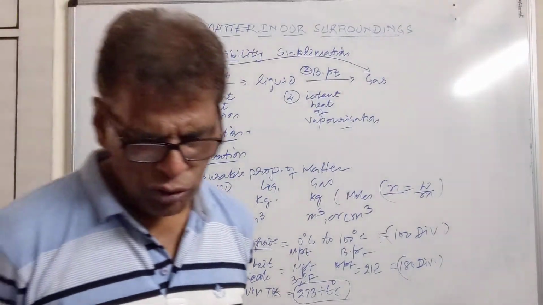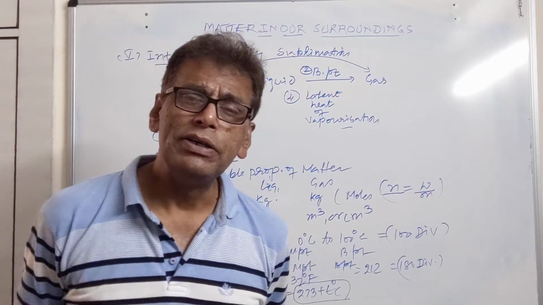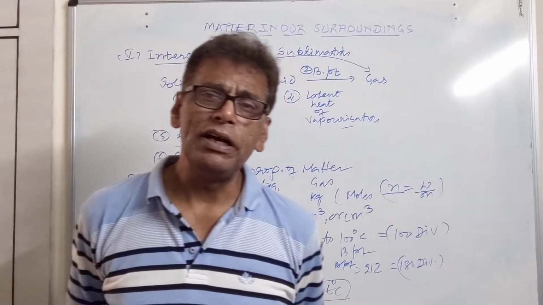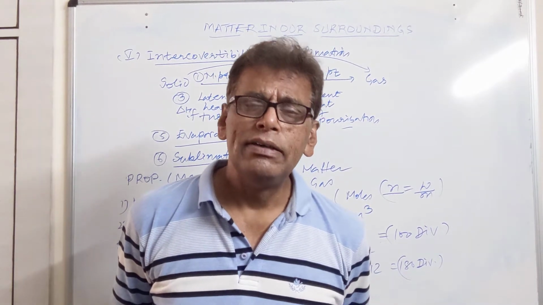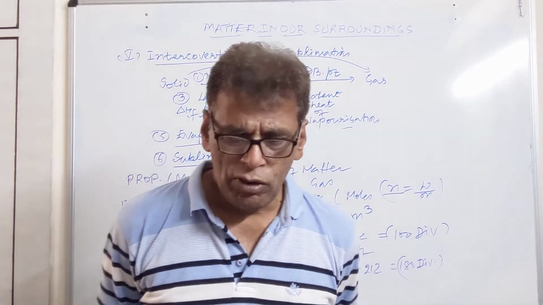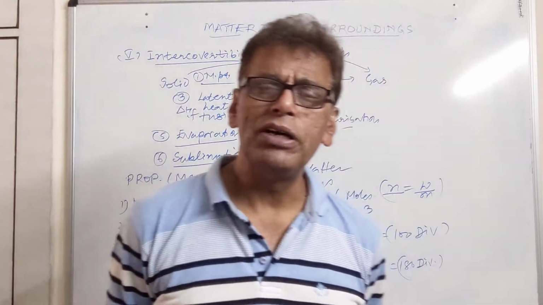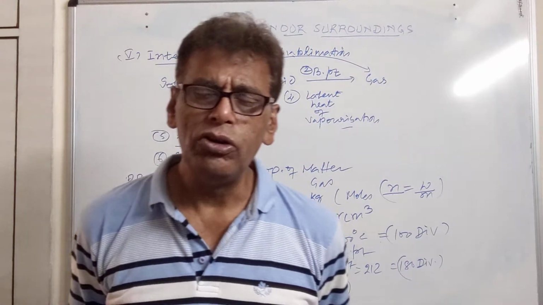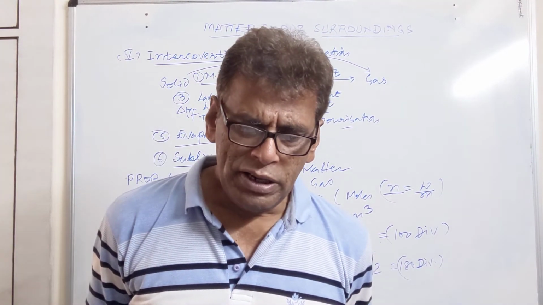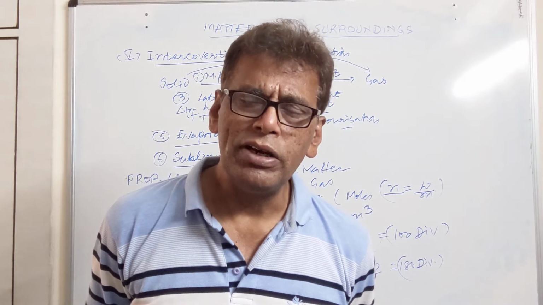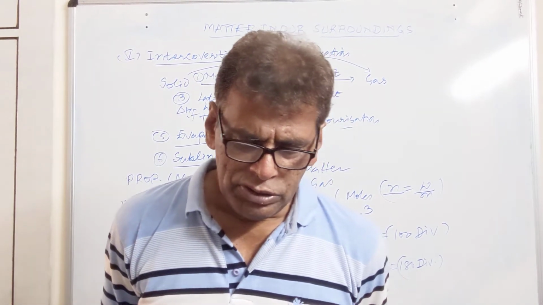Then we have a few more properties. What is the freezing point of water? It is 0 degree centigrade or 273 Kelvin. Then water boils at 373 Kelvin or 100 degree centigrade. Latent heat of fusion is measured in kilojoule per kilogram or kilocalories per gram. Similarly, latent heat of vaporization is measured in kilojoule per gram or kilocalories per kilogram.